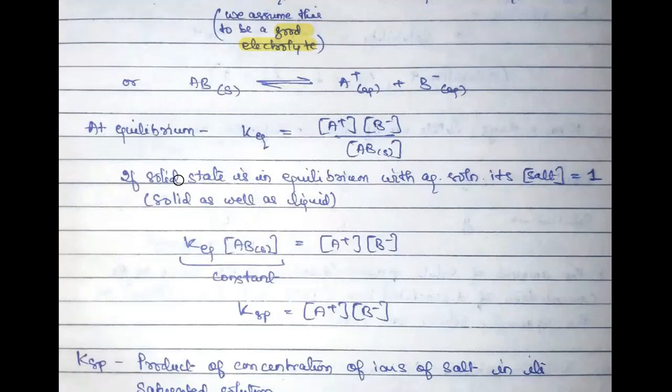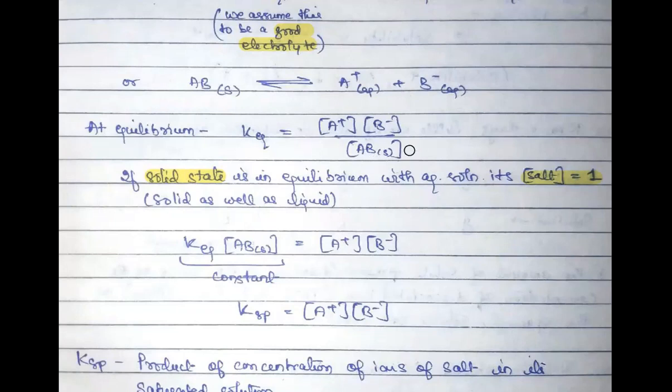But one more thing we know, that if you have a salt in the solid state, then always its concentration is taken as 1, it is taken as constant, right? Yes, we have discussed about it. That is the reason why I can take this solid form of salt equal to 1, or I can just consider it as a constant, right?